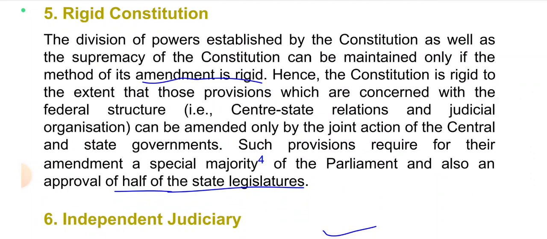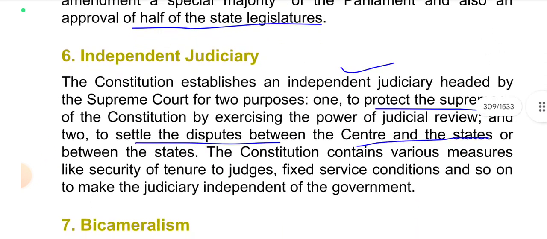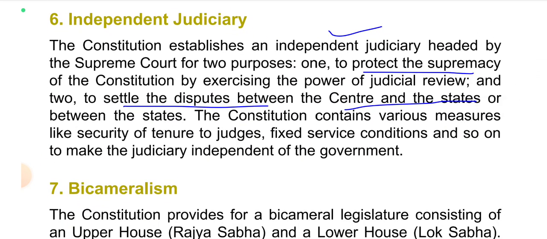Rigid constitution. The division of powers established by the constitution as well as the supremacy of the constitution can be maintained only if the method of its amendment is rigid. Hence, the constitution is rigid to the extent that those provisions which are concerned with its federal structure, center-state relations, and judicial organization can be amended only by the joint action of the central and state government. Such provisions require for their amendment a special majority of the parliament and also an approval of half of the state legislature.